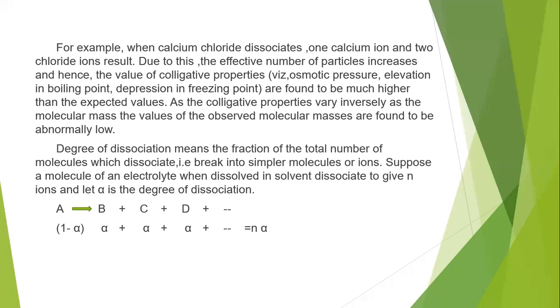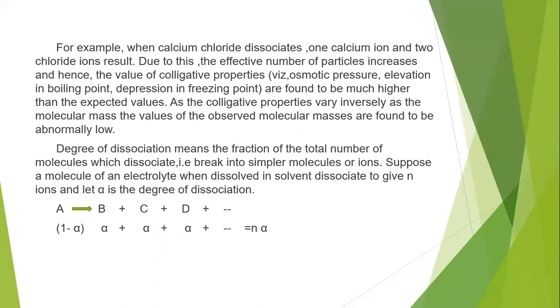As the colligative properties vary inversely with the molecular mass, colligative property is inversely proportional to the molecular mass. So the observed molecular masses are generally found to be abnormally low, because the colligative property is very high, as the number of particles increases when the molecule undergoes dissociation. So if the colligative property is very much higher, then automatically the molecular mass will be abnormally low.